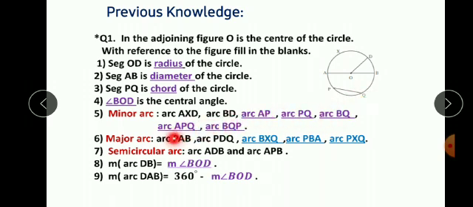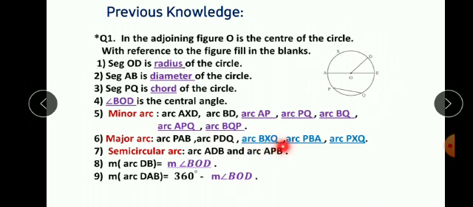Now let us see which are the major arcs. Major arc means the biggest arc of the circle. So first is arc PAB. PA and here B. This is a major arc. Second, arc PDQ. Where is PDQ? This P, this D and this Q in this way. PDQ. This is a major arc.